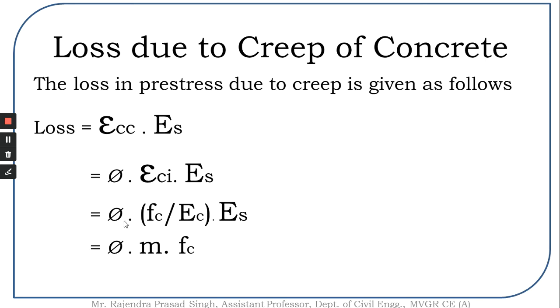Now the whole expression turns out to be phi times fc by Ec times Es. Again, this term is phi times modular ratio times stress in concrete. So now we have found the value of phi. We are going to find the modular ratio and multiply it with the stress in concrete.